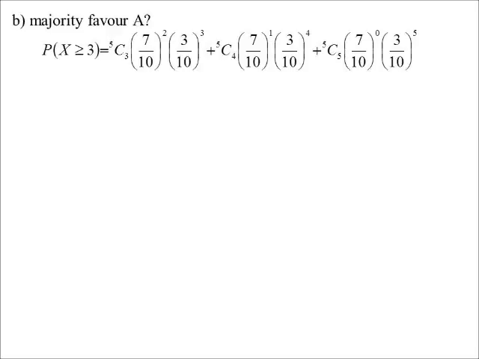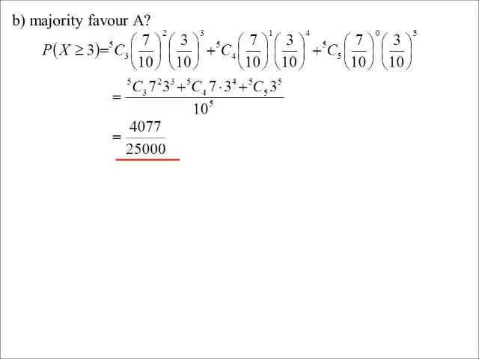So there it is, each particular term, probability of it happening to the power of the number, so 3, then 4, then 5. Probability of it not happening, the 2 powers have got to add up to be 5. But don't forget the binomial coefficient. That's quite possibly one of the more common mistakes that's made with this sort of question, and people forget to put the binomial coefficient out the front. There it is in its unsimplified form, 5C3, 3/10 squared, 7/10 cubed, etc. That works out to be, there we go, 4,077 on 25,000.